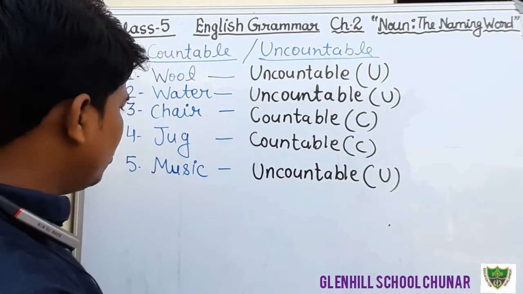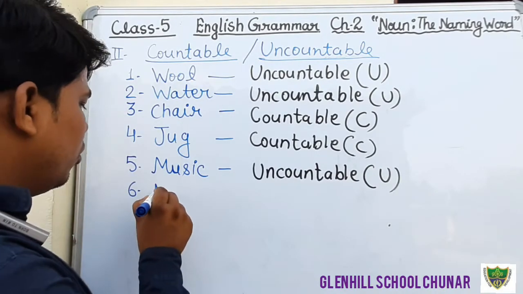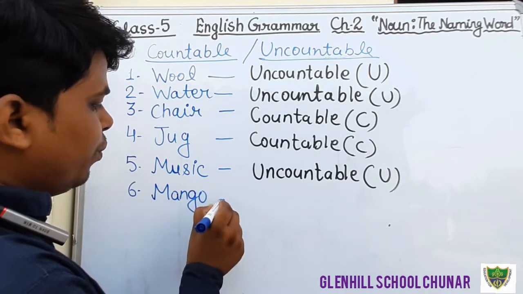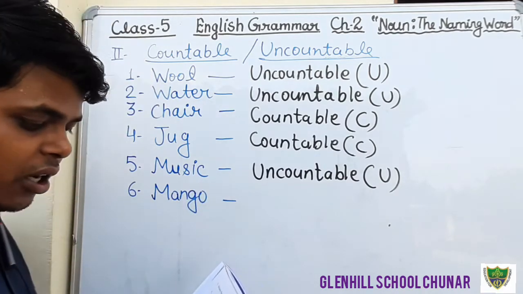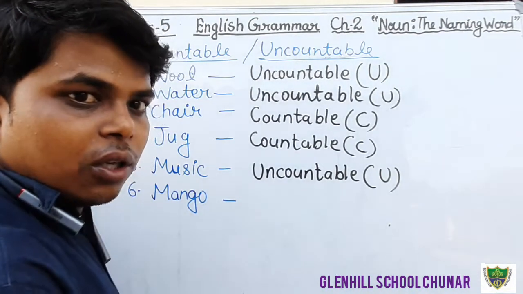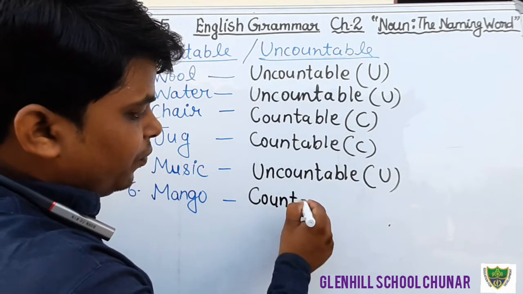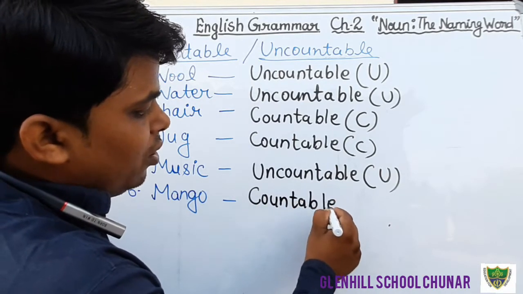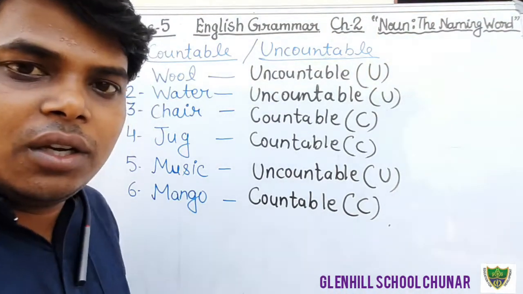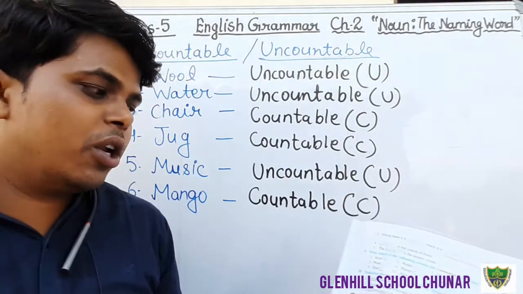Now question number 6, that is mango. The kind of fruit. We can count the mango. So that is what kind of noun? That is countable noun. Just write down countable noun, or you can write only C. Okay, students? So mango is countable noun.